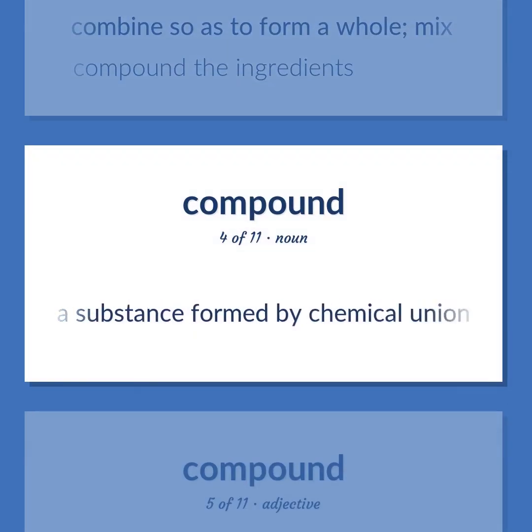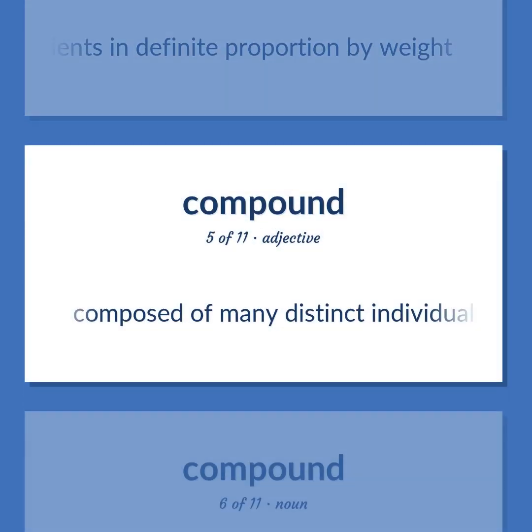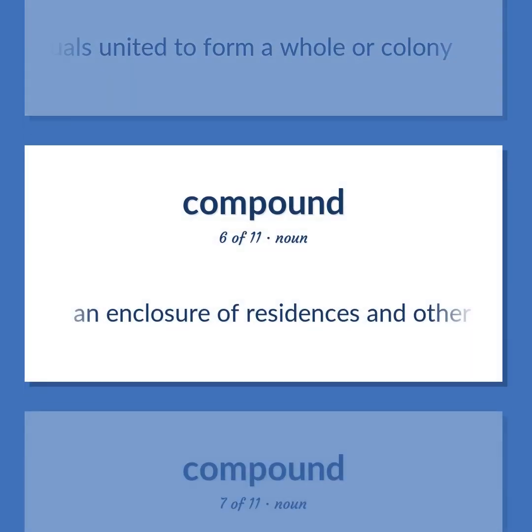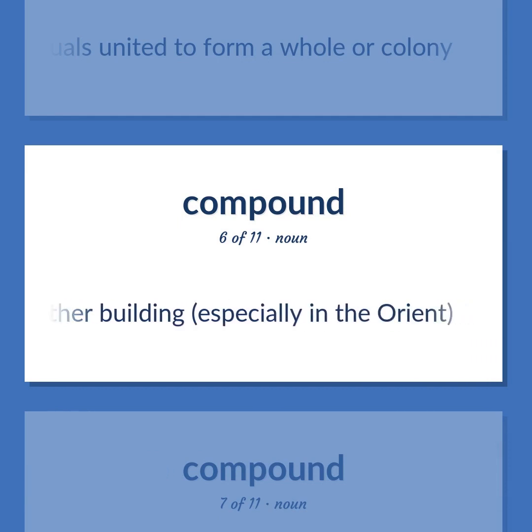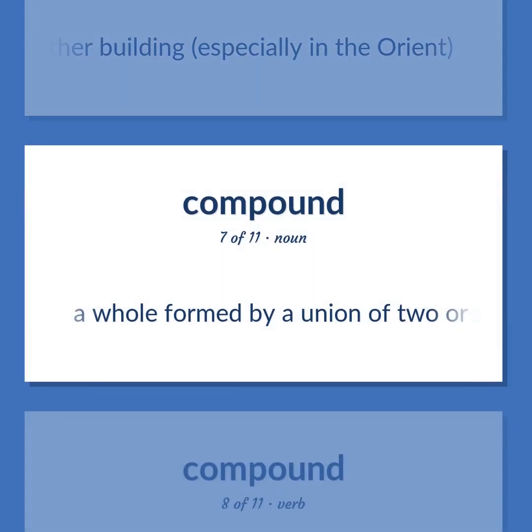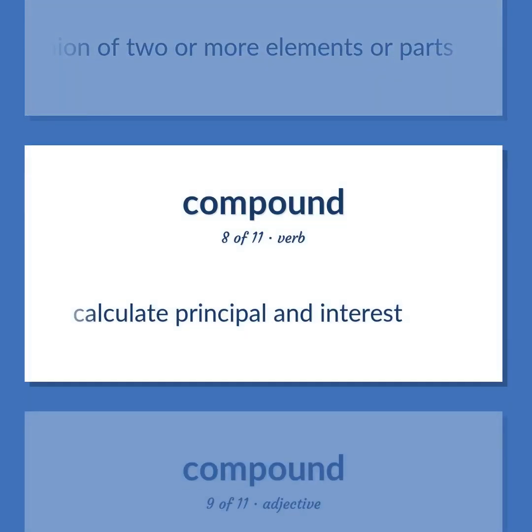Chemistry. A substance formed by chemical union of two or more elements or ingredients in definite proportion by weight. Composed of many distinct individuals united to form a whole or colony. An enclosure of residences and other buildings, especially in the Orient. A whole formed by a union of two or more elements or parts. Calculate principal and interest.